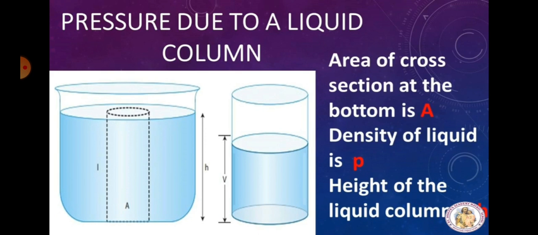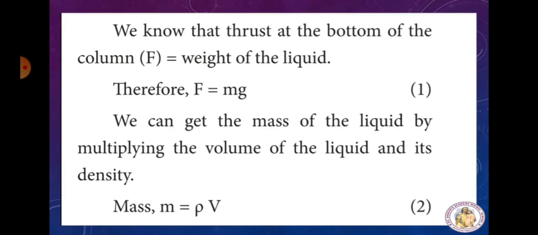So, the pressure due to a liquid column. Take a tall beaker filled with liquid so that it forms a liquid column. The area of cross section at the bottom is capital A. The density of the liquid is rho. The height of the liquid column is H. In other words, the depth of the water from the top level surface we take as H. So we know that thrust at the bottom of the column, F, is equal to the weight of the liquid. Thrust is equal to force.